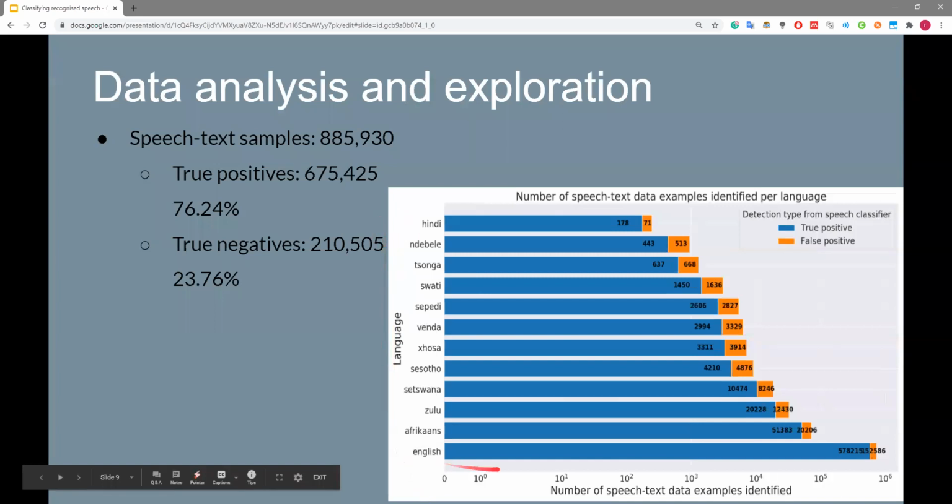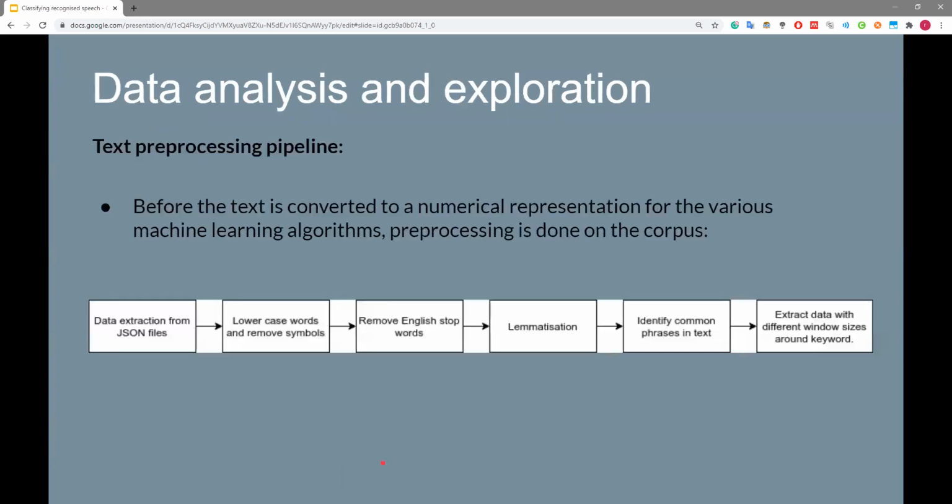So please note that this is a logarithmic curve, and English is by far the most dominant in comparison to all these languages. The reason for this is English being so dominant in news broadcasting and also commonly used through advertisements and just general broadcasting stations as a whole.